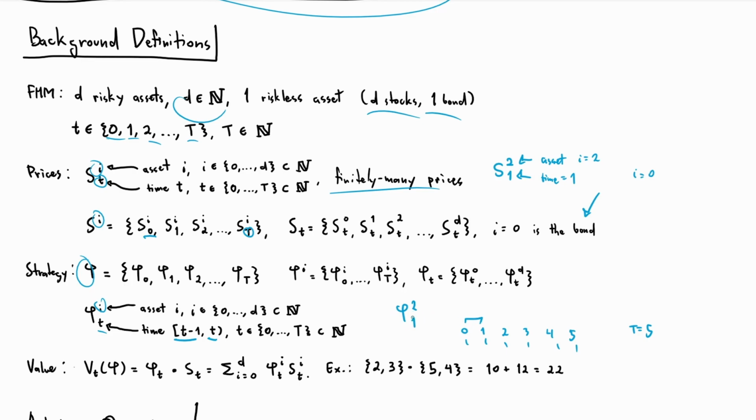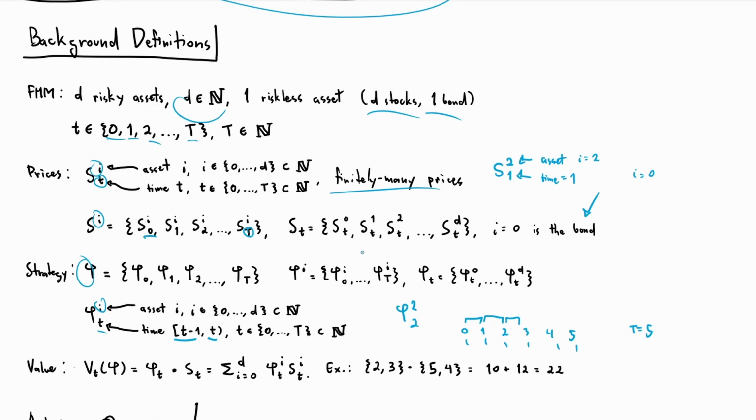According to our definition, we're going from t minus 1, so that's 0, up until time 1, excluding 1. And we exclude it because if we replace this 1 with a 2, then we're talking about the holdings of asset 2 from 1 to 2, and then from 2 to 3, etc. And obviously we can't have them overlap. So that's why it's a little bit different.